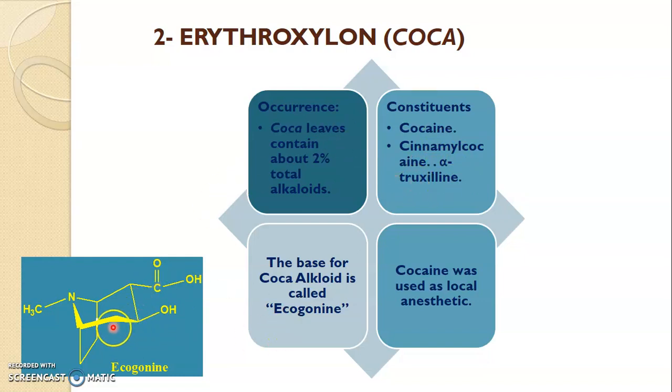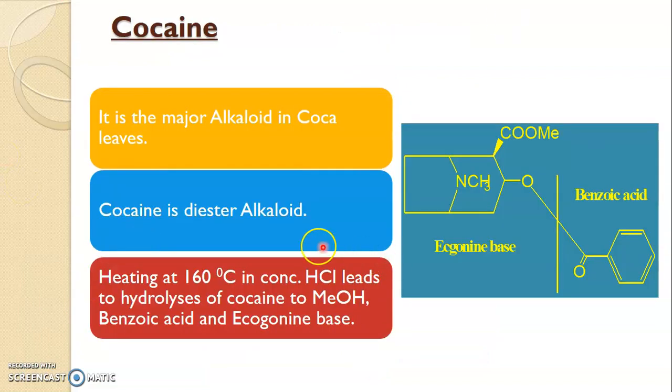There we had a tropane base. Here what we have is an ecgonine base. The difference is here, where you can see there is an additional COOH group. So this is the ecgonine base, and cocaine we know is used as a local anesthetic, but however it's a narcotic drug, an addictive drug, so we do not use this. The major alkaloid, cocaine, is a diester alkaloid. We have one ester over here and here.